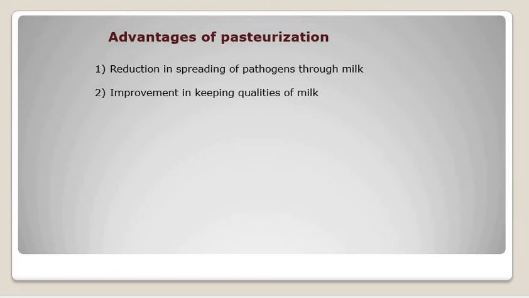Okay, so when pasteurization is properly followed, then it checks the growth of the pathogen to a much lesser extent, right? So that reduces the amount of pathogen present in it and the growth of the pathogen ultimately.